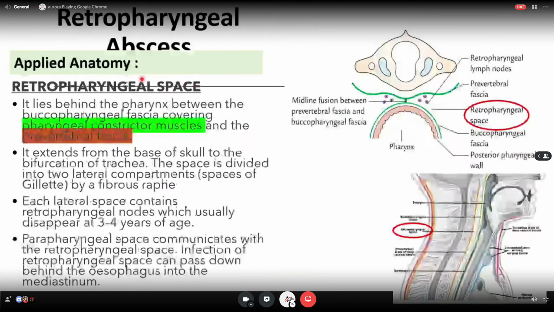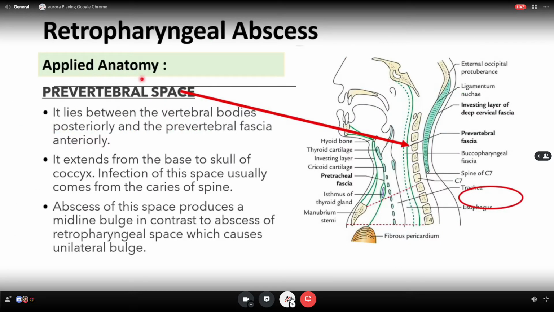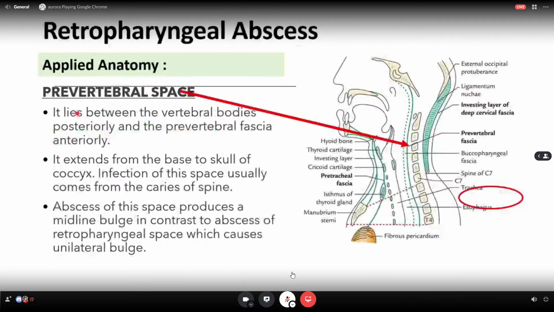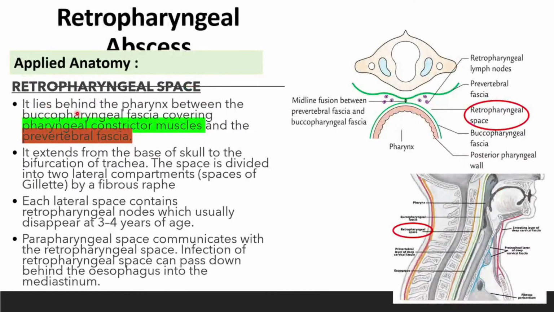So retropharyngeal abscess ni dia also related dengan dia boleh terbagi kepada dua lah, sebab kita ada retropharyngeal space dengan prevertebral space. Basically retropharyngeal space ni is the space between the pharyngeal constrictor muscle and prevertebral fascia. So ni vertebra kita kan, tulang belakang.